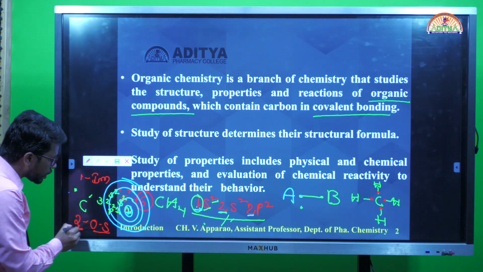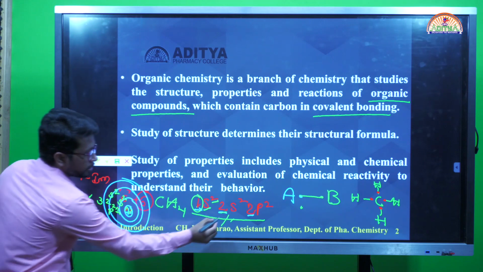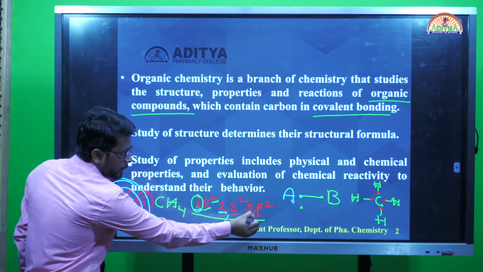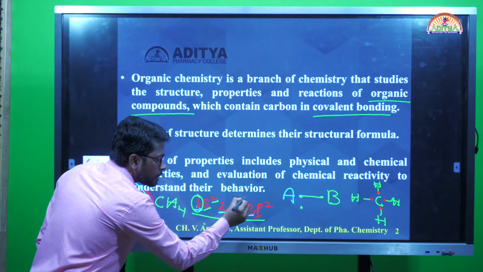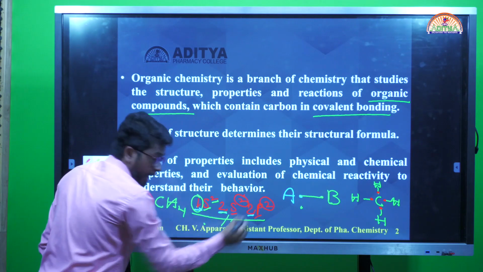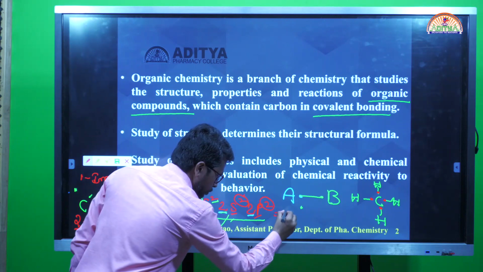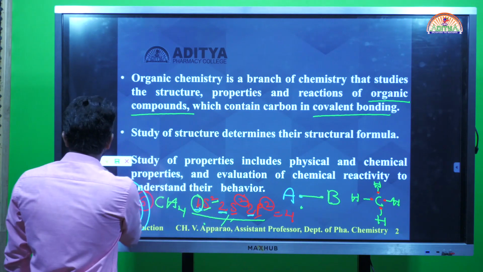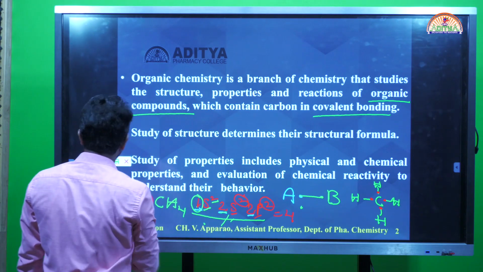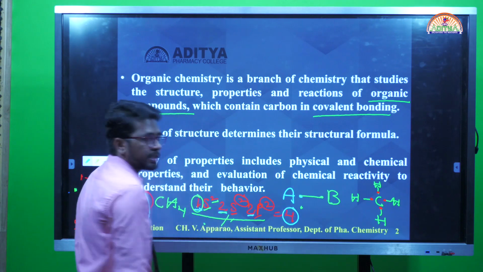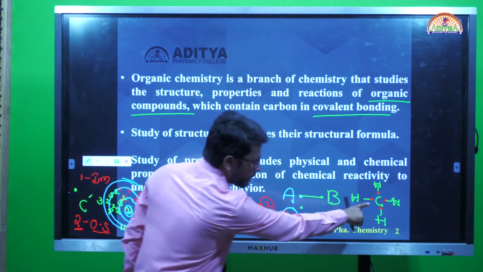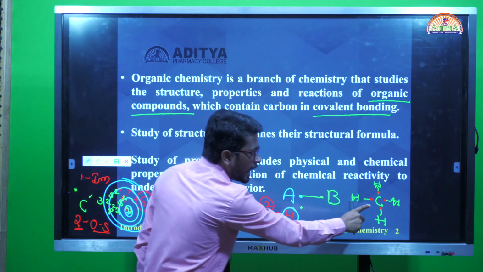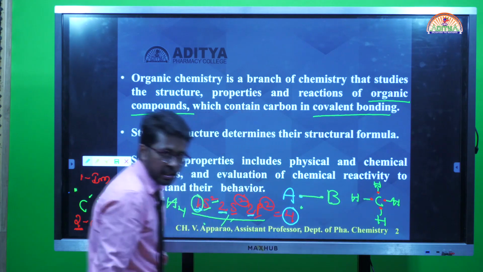Now in the second shell, what orbitals are present? One is the s orbital, another is the p orbital. Now in these two orbitals, how many electrons are there? I can figure out that it is equal to 4, and that 4 I can consider as the valency electrons. Now let me see here, in the methane molecule I represented the carbon valency, these 4 electrons, as a red dot.